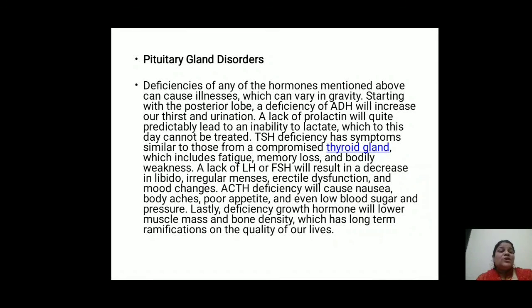Lastly, a deficiency of growth hormone will lower muscle mass and bone density, which has long-term ramifications on the quality of our lives.